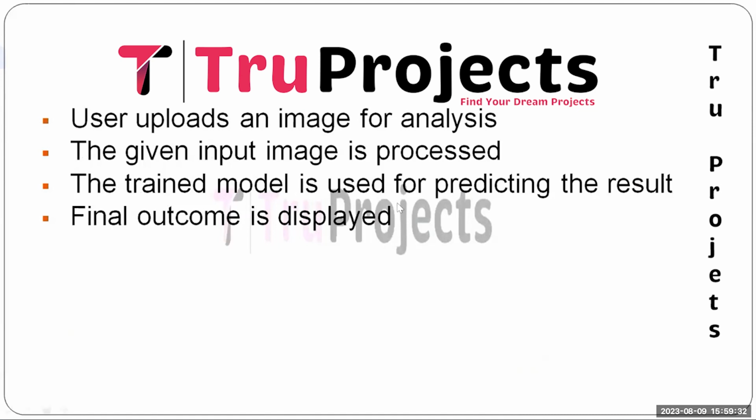And the next one is the trained model is used for predicting the result. The trained model chosen during the building phase is utilized to predict whether the input image contains malware or not. And the next one is the final outcome is displayed. The project concludes by presenting the prediction outcome to the user. This typically involves displaying the predicted class, probability score, and possibly providing additional insight about the image classification.